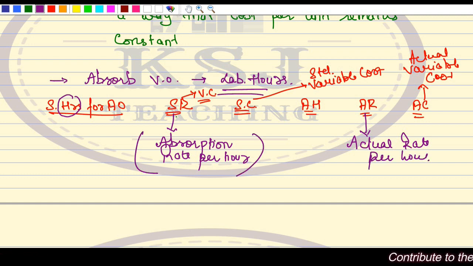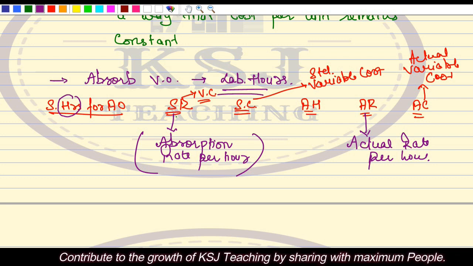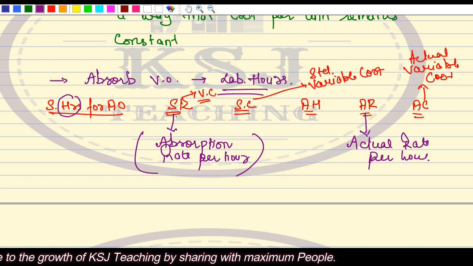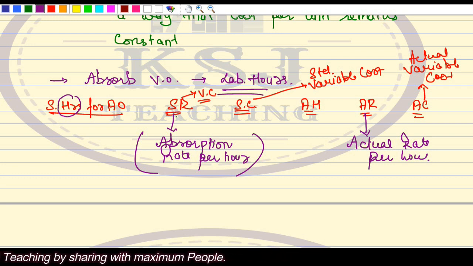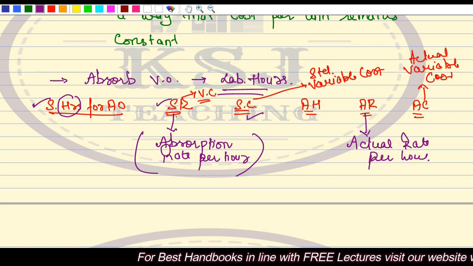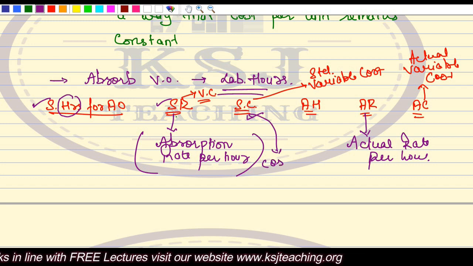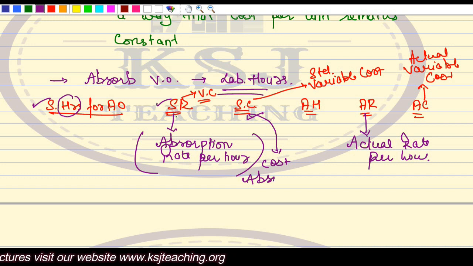So this is the standard rate, the rate which is calculated on the basis of the budgeted data, on the basis of the previous year data, on the basis of which we are going to absorb. This is the standard rate, standard cost. For actual output, what are my standard hours, multiplied by the standard rate of variable, that is the absorption rate, giving the standard cost? This is the cost absorbed basically. What is the actual expenditure?